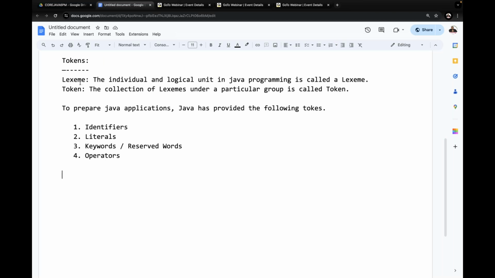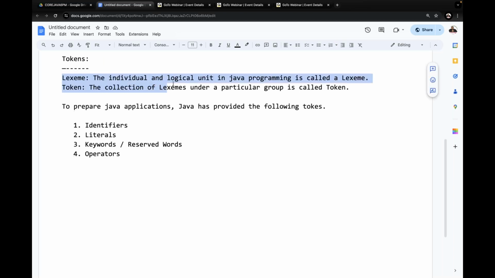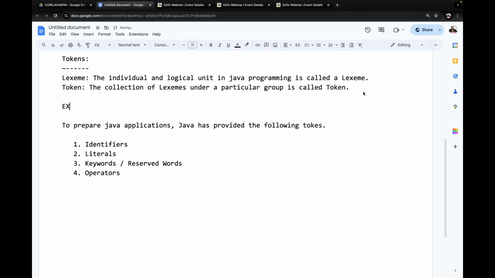Inside the tokens, what are we understanding? Lexeme first. The individual and logical unit in Java programming is called a lexeme. The collection of lexemes under a particular group is called a token. Let me take an example for this lexeme and token.